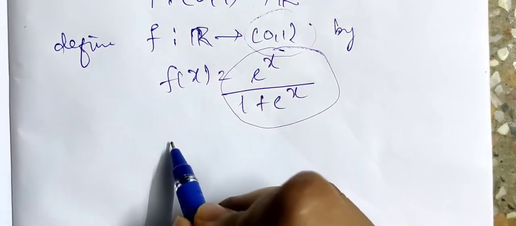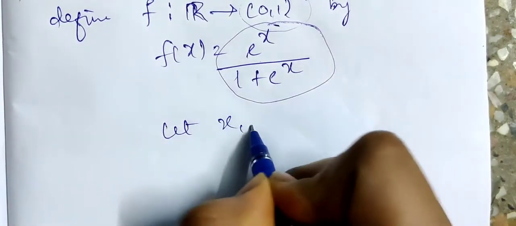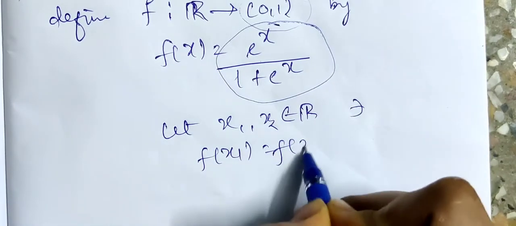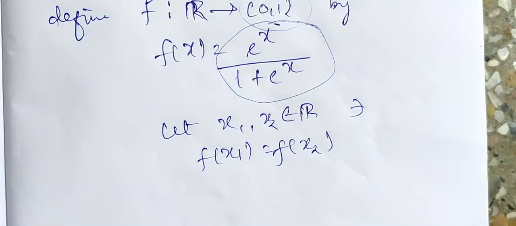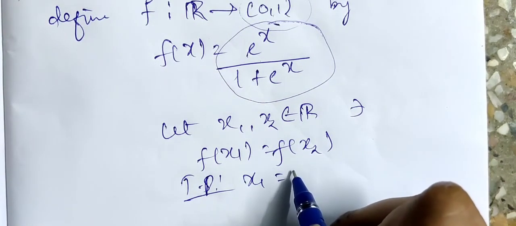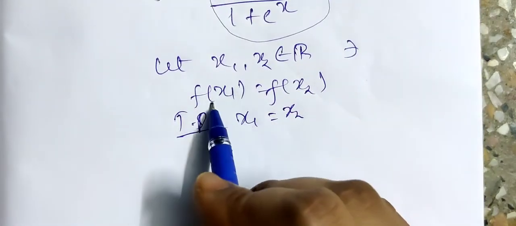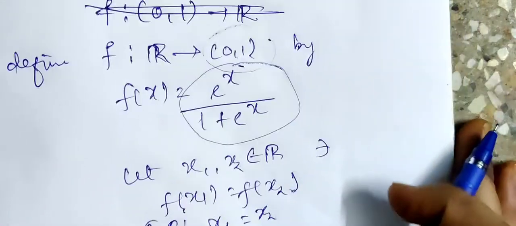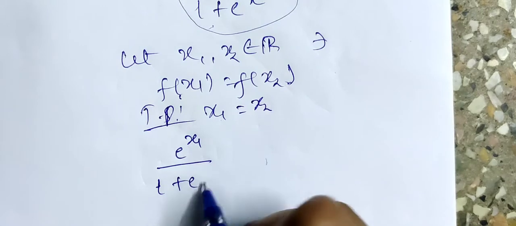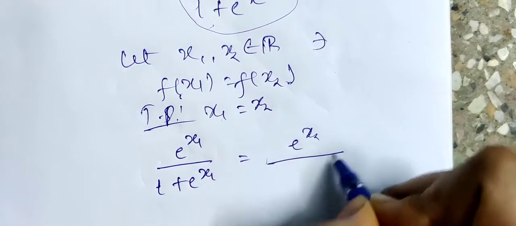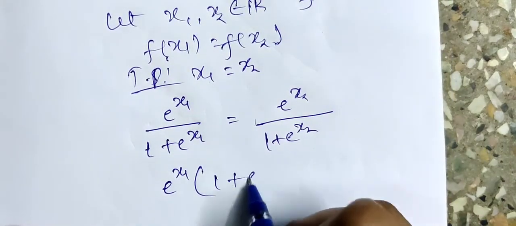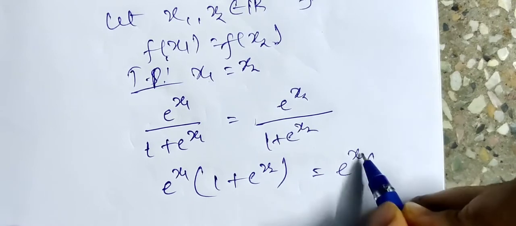To show that f is 1-1, let x1 and x2 belong to R such that f of x1 equals f of x2. So we have to show that x1 is equal to x2. If f of x1 equals f of x2, then from the definition of f we have e^x1 / (1 + e^x1) = e^x2 / (1 + e^x2). Now I will cross multiply and solve this.